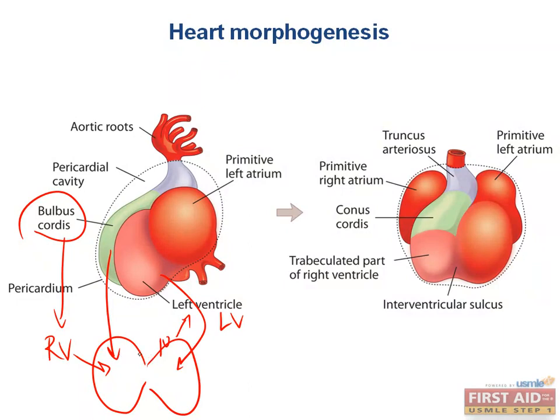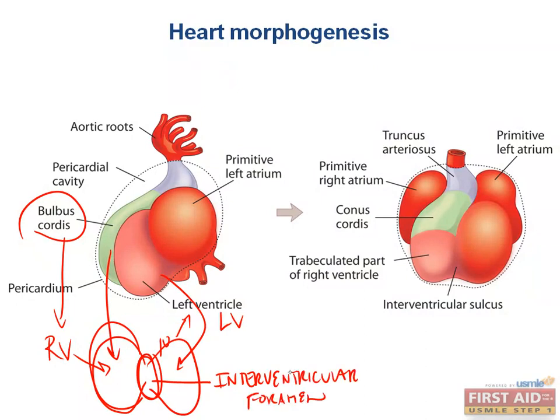So both of these structures balloon out while this little middle segment did not do anything. This is a small communication that we now have between these two ventricles. That's why it is called the interventricular foramen, which you can see on the exterior surface of the heart as the interventricular sulcus, because there's a narrow connection here, and this will be readily visible as an indentation on the pericardial surface of the heart as the interventricular sulcus.